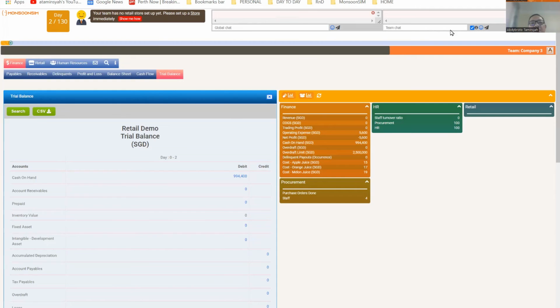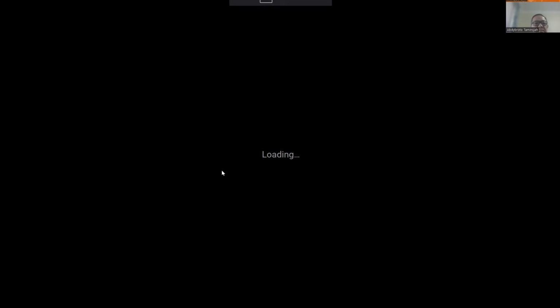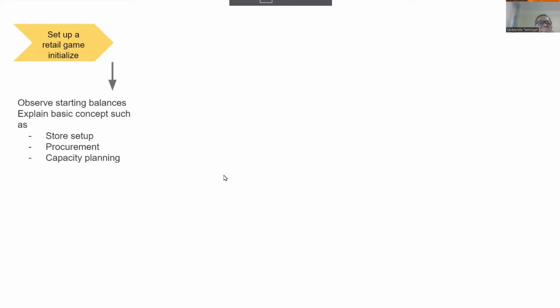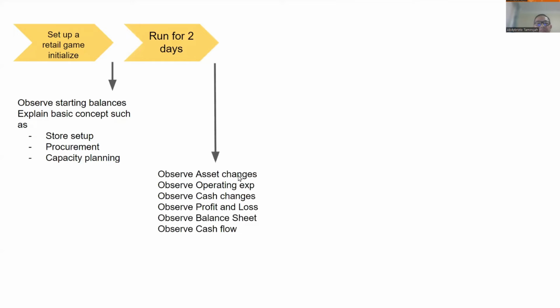Okay, back to our roadmap. We were here, and then we said observe asset change, which we did, observe operating expense, which we did, observe cash change, which we did, P&L, balance sheet, and cash flow. We did all that.